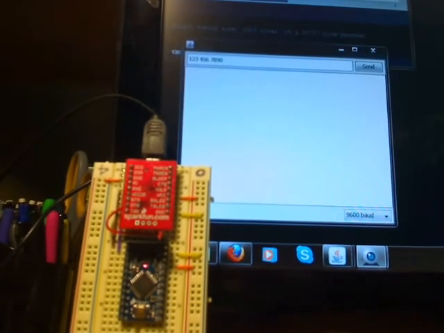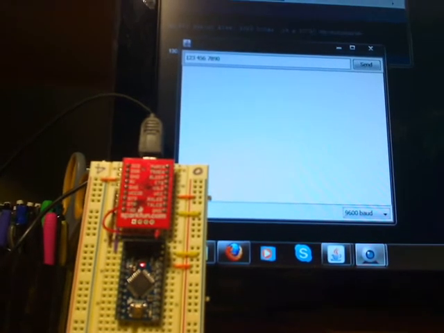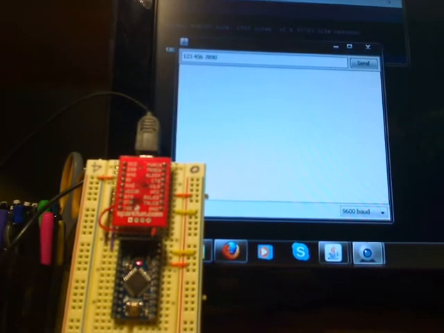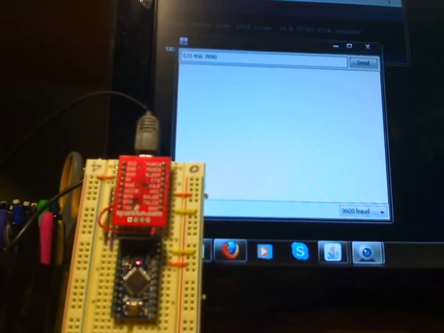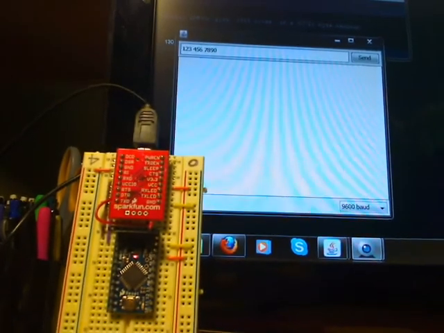Okay, so this is my Arduino Morse code program. I've entered in the numbers 123 space 456 space 7890. So it's going to go through and display those in Morse code by blinking the LED on the Arduino.